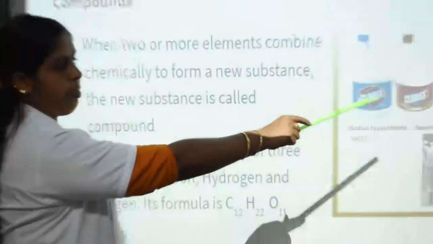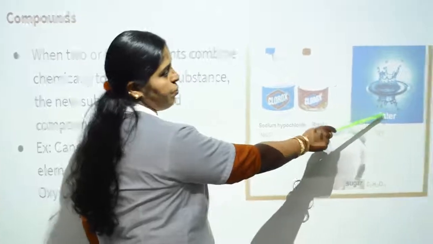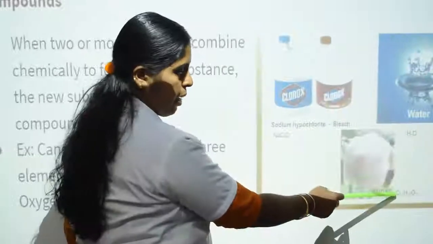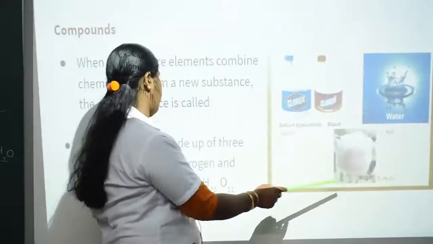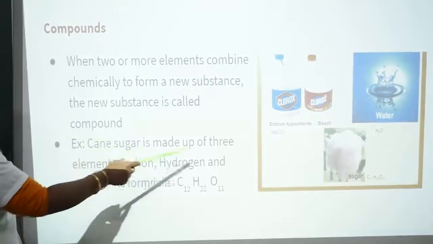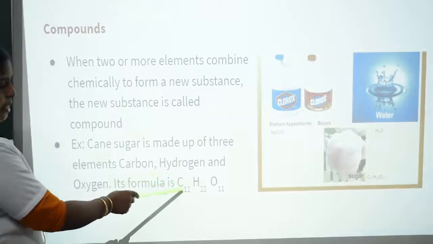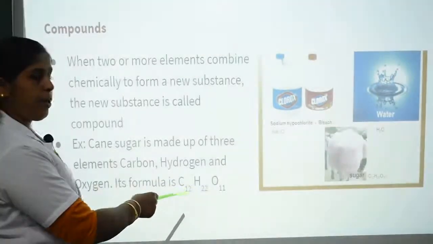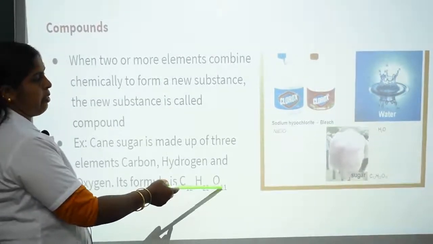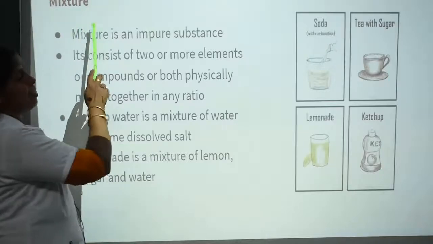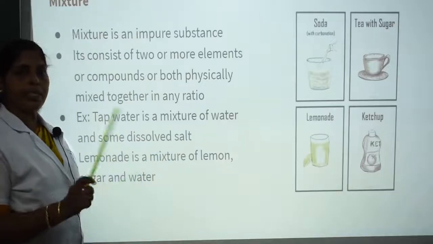Next, the compound water. Water's formula is H2O. Hydrogen and oxygen combine together to form water. Sugar contains carbon, hydrogen and oxygen. Three elements combine together to form sugar. For example, cane sugar is made up of three elements: carbon, hydrogen and oxygen. The formula is C12H22O11. This is known as sucrose. The formula for sucrose is C12H22O11.